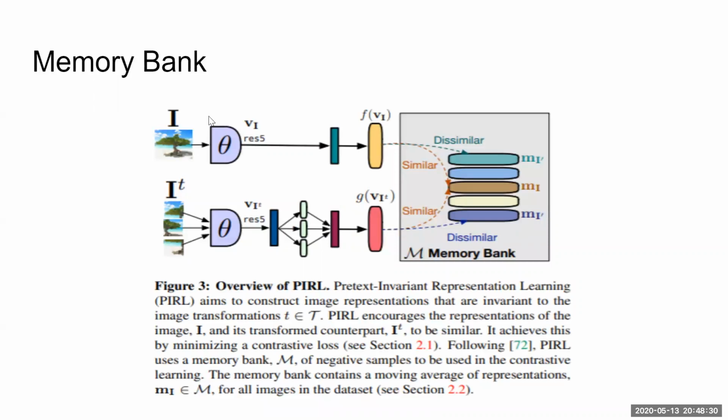Okay, so again, the reason why we had F of VI and G of VI transform is due to this. You might generate VI from a ResNet 50 architecture and VI transform similarly from a ResNet 50 architecture. But over here, you have divided the initial image into patches and you're generating the embeddings from each patch and summing it up. So you're representing the summation aspect of it as the G function. Hence you have G of VI transform and F of VI because the post processing is a little different over here and you want to generalize over such kinds of post processing.